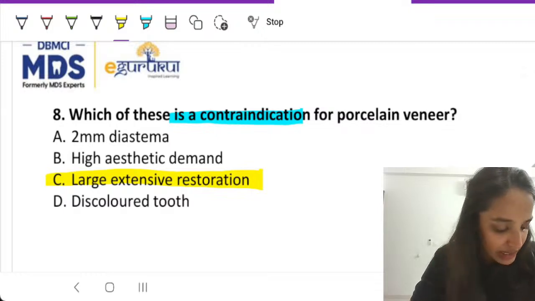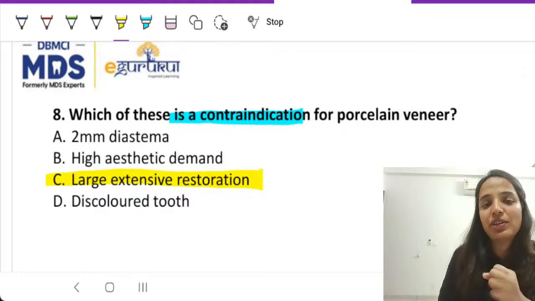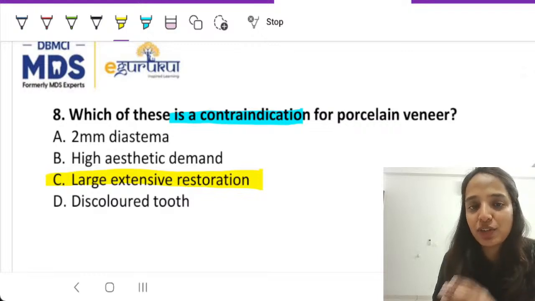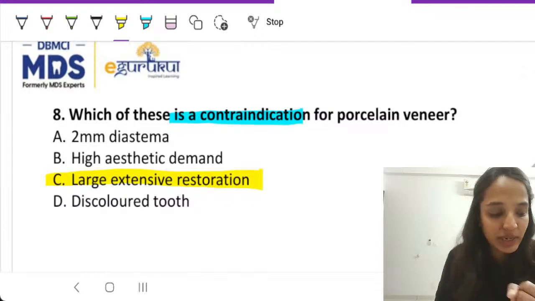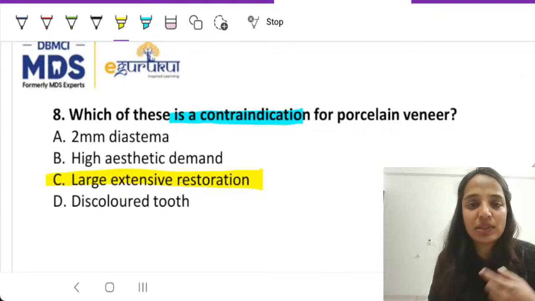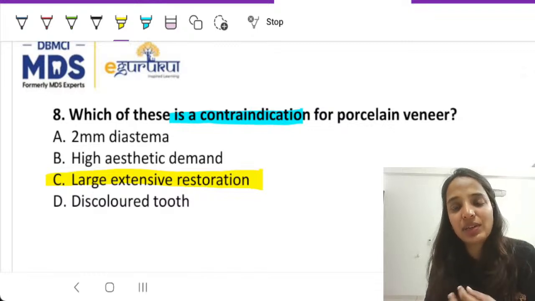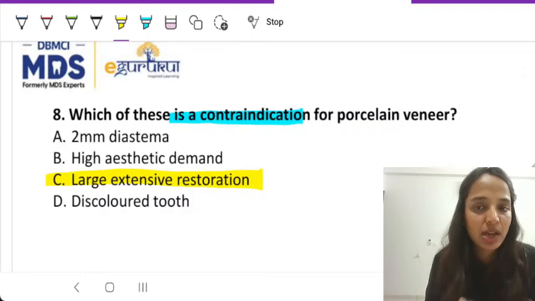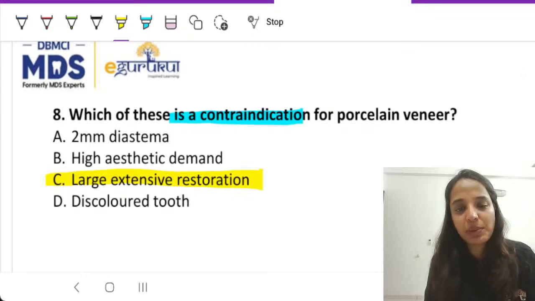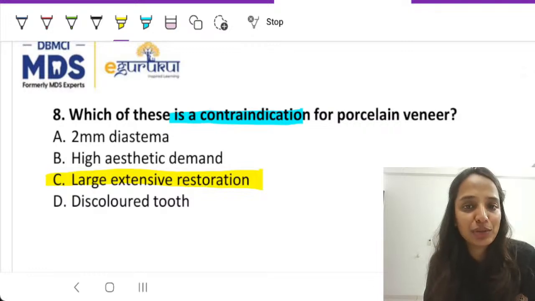So yes, Dhanashri is asking a question, why is it contraindicated? Dhanashri, if we go back to the basics of fixed partial denture, in the indications and contraindications of fixed partial denture, it is written that we generally do not prefer fixed prosthesis in patients with high caries index because their hygiene maintenance might be poor. With the fixed prosthesis, again, it will go further down and the chances of loss of abutment always happens. So that is a general indication and contraindication for FPD. In those patients, we prefer removable partial dentures because it is easier to take it out, clean it and maintain hygiene of the patients.